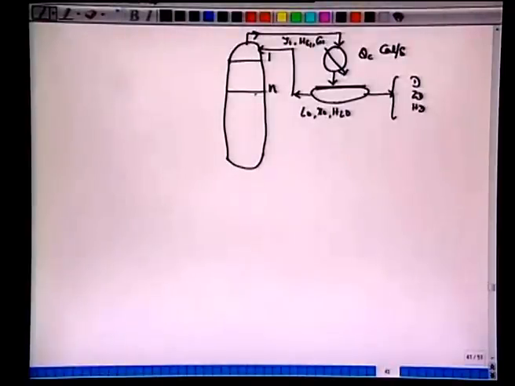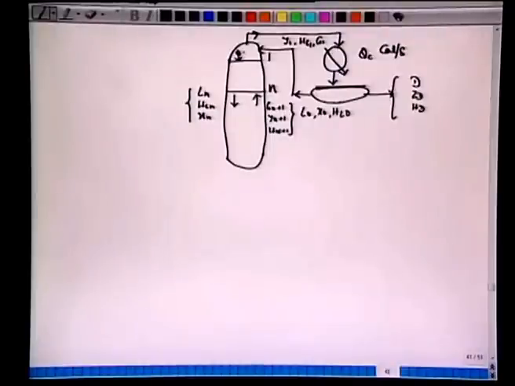Similarly at the nth, we have Gn plus 1, Yn plus 1, Hn plus 1. All right, and this liquid which comes from here is Ln, HLn, and we have Xn. And this liquid, the reflux, its composition and state are the same as the reflux here. Okay, so now let us make a balance on this condenser.